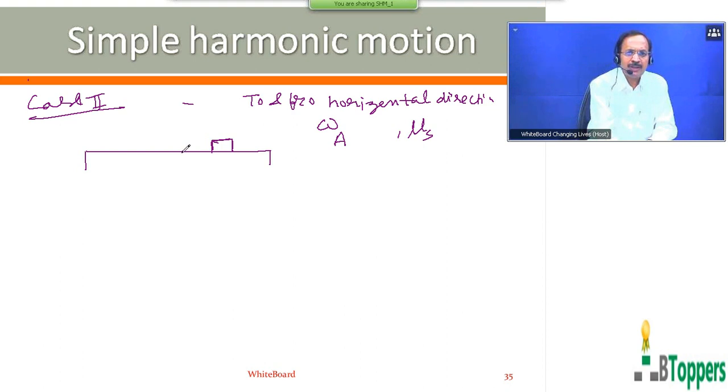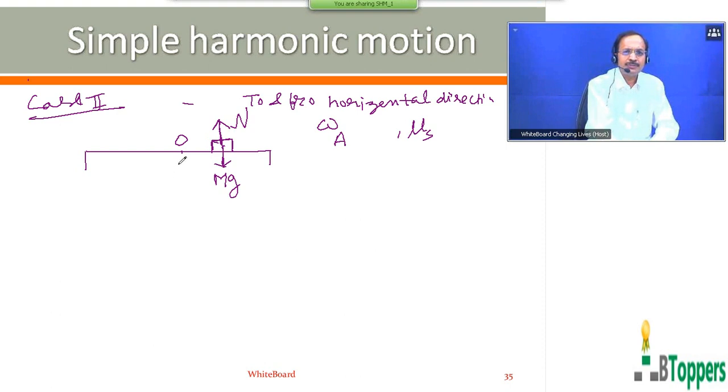For a body performing SHM, the resultant force is always directed toward the mean position. The weight mg of the block acts vertically downwards, which is the gravitational force on the block by the earth. The normal reaction force on the block by the surface of the platform acts vertically upwards, perpendicular to the surface of the platform and directed away from it.